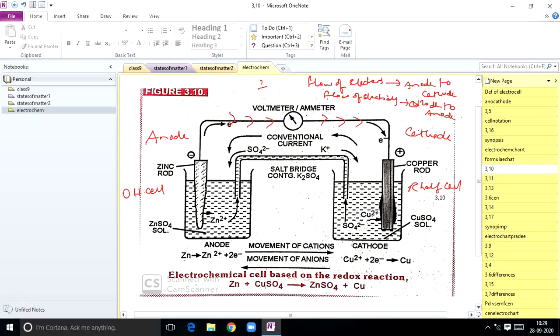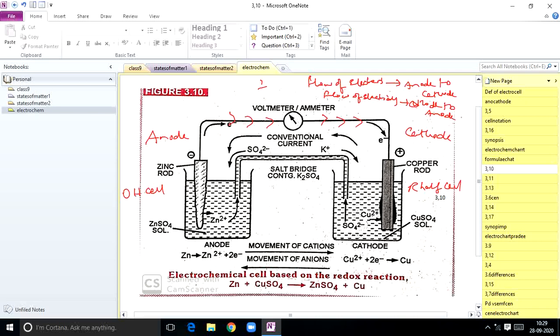So how can you say the current is flowing from cathode to anode? You can see a deflection in the voltmeter or ammeter. So what observation can you make about the direction of flow of current during the working of an electrochemical cell? Flow of electrons always takes place from anode to cathode, and flow of electricity is in the opposite direction to the flow of electrons. So flow of electricity takes place from cathode to anode.